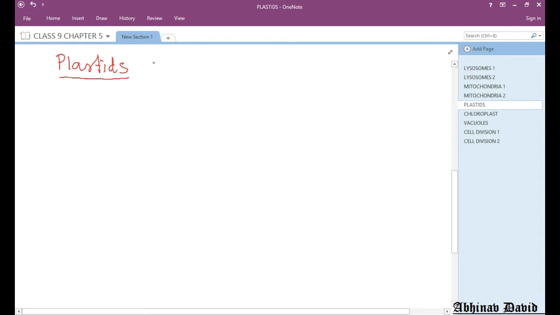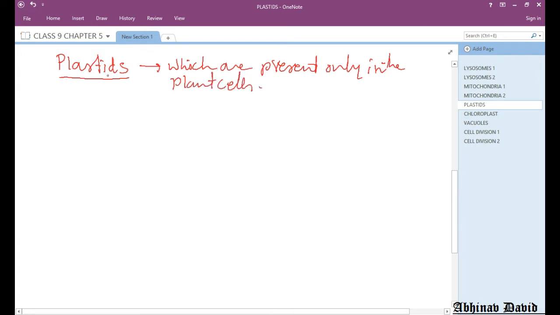So, plastids are the organelles which are present only in the plant cells. Okay, they are not present in the animal cells. Now, plastids can be classified into two categories basically: colorless plastids and colorful plastids.